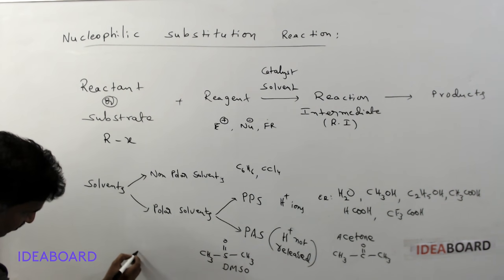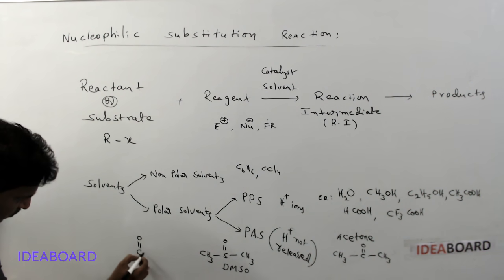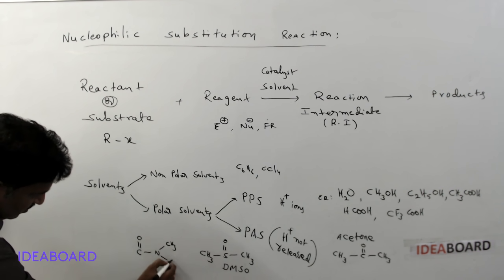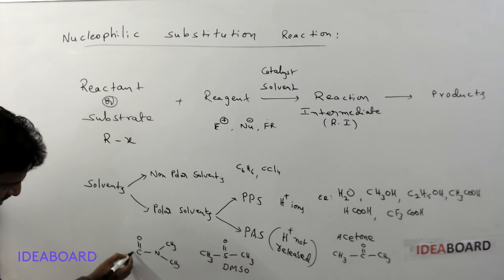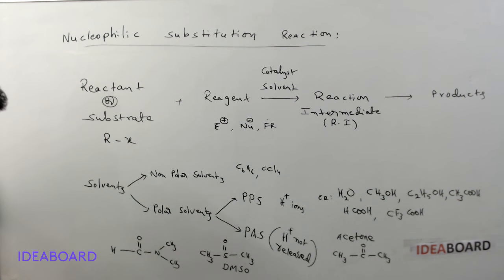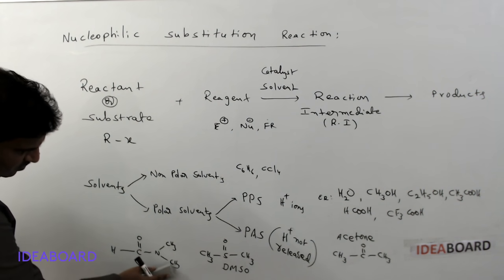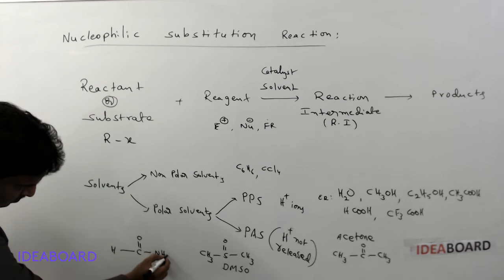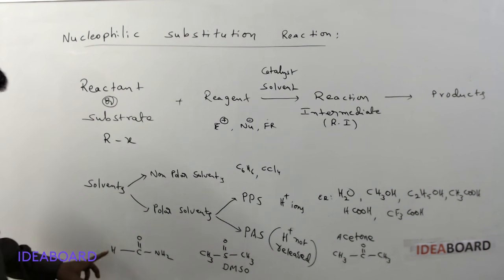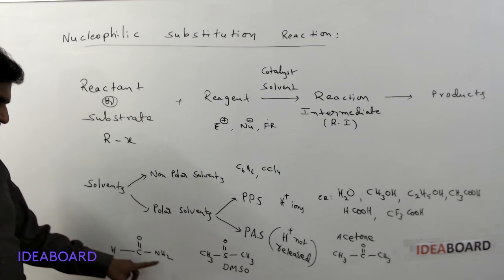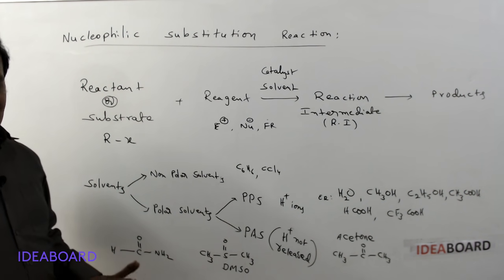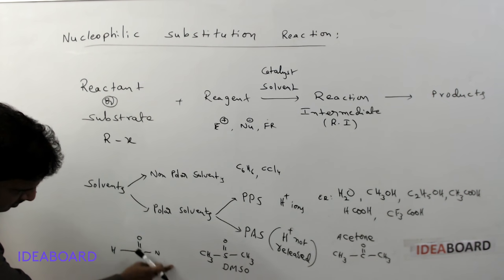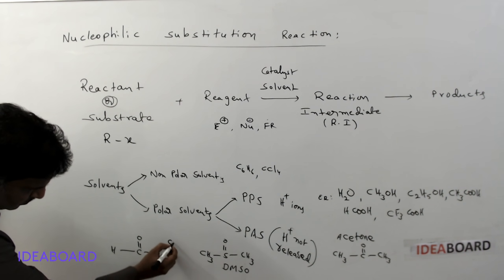And next, suppose I am taking C double bond O, N, CH3 and CH3. First of all, what is this molecule's name? HCONH2 is normally called formamide.